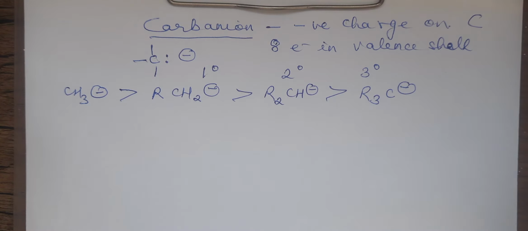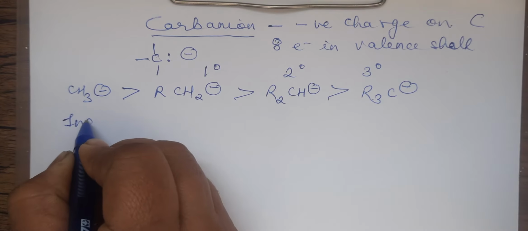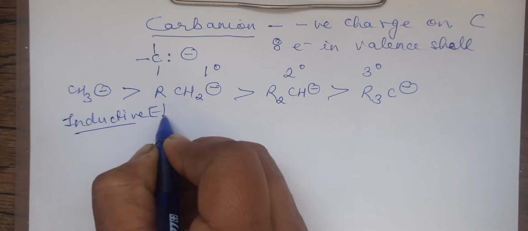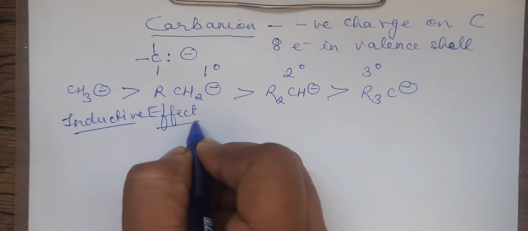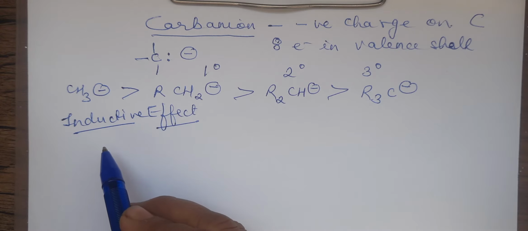Now, why is this the order? Why do we place them in this sequence? We will discuss on the basis of the various effects which we have discussed in the previous videos. The first effect that explains this is the inductive effect. What is inductive effect, children? You know it is of 2 types, plus and minus I effect. Since we are only talking about alkyl radicals, obviously we are talking about the plus I effect.